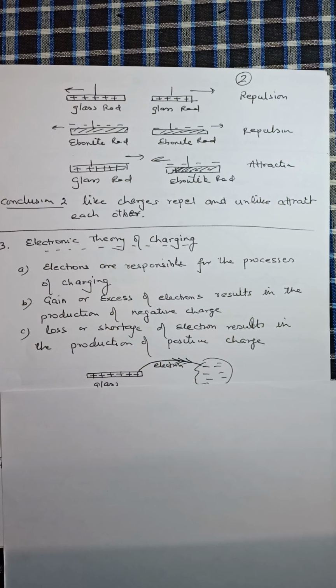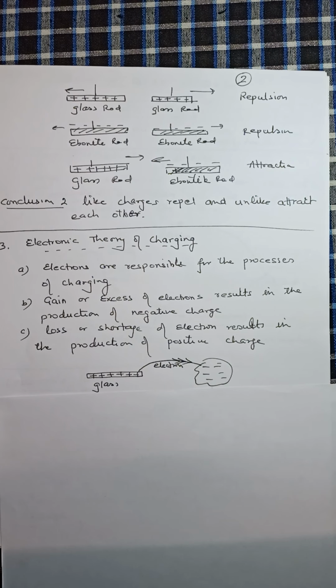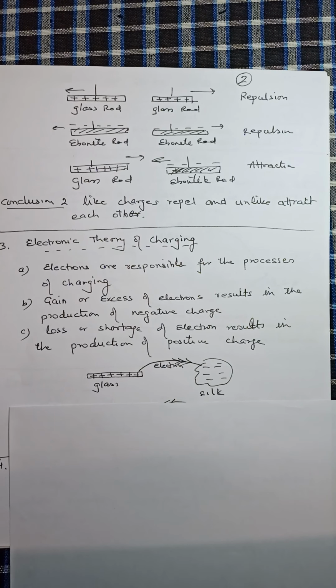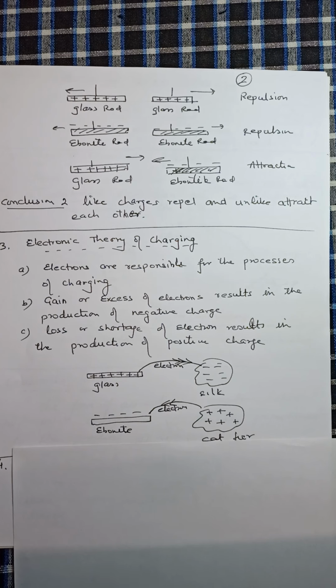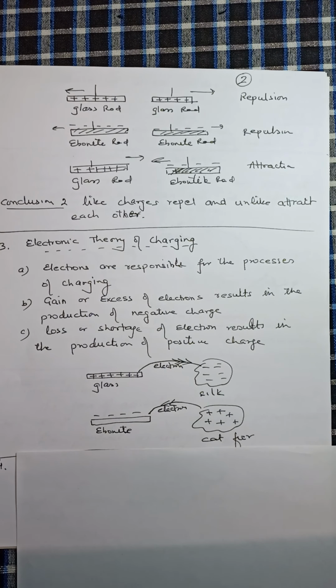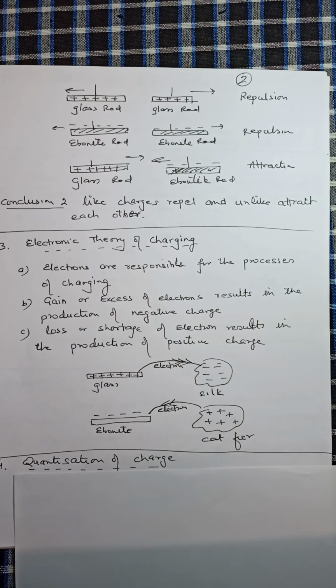So now, when the glass rod is rubbed with silk, electrons go from glass to silk, because loss of electron produces positive charge. Glass rod is acquiring positive charge, so it is losing electron. So electrons are getting transferred from glass to silk. Similarly, when ebonite rod is rubbed with cat fur, electrons get transferred from cat fur to ebonite. So cat fur acquires positive charge and ebonite acquires negative charge. Cation, positive ion. The charge on the cat fur is positive.